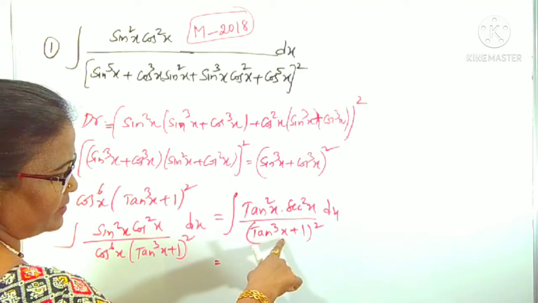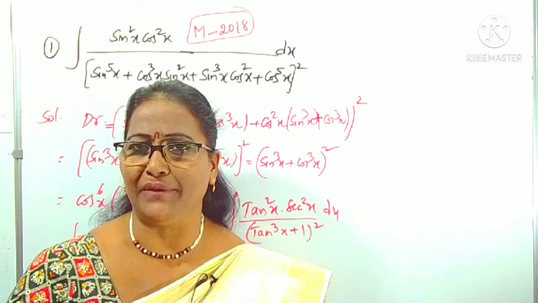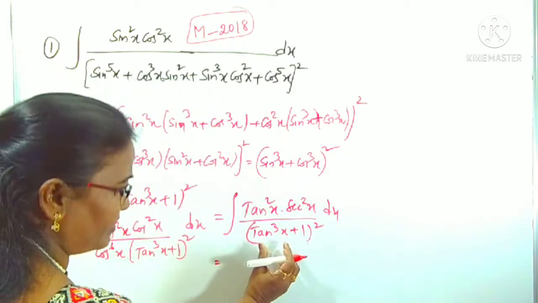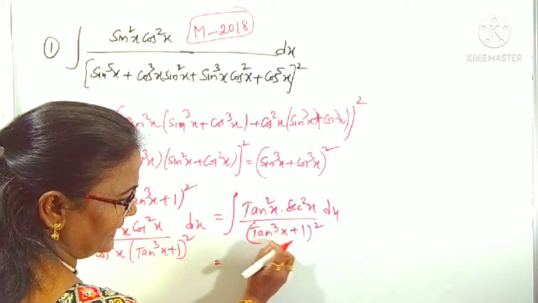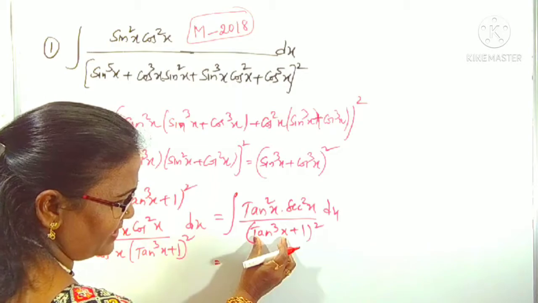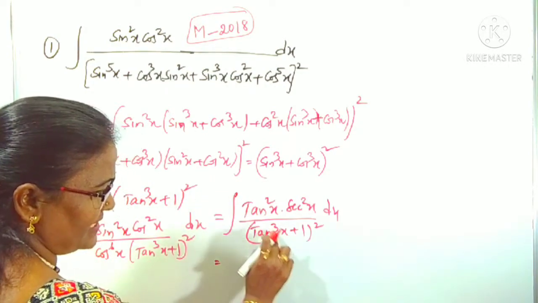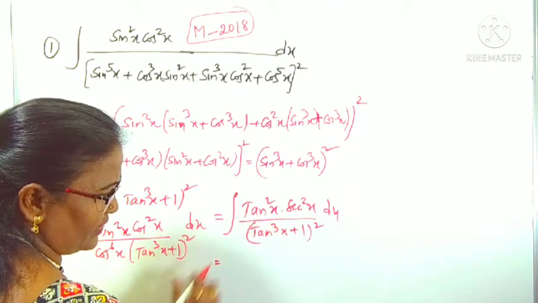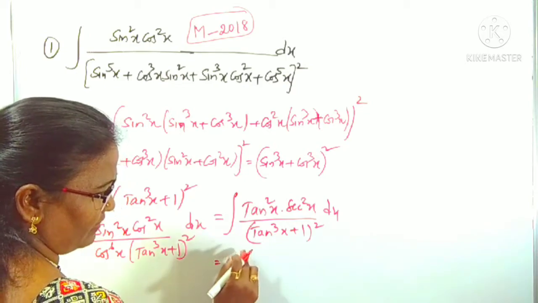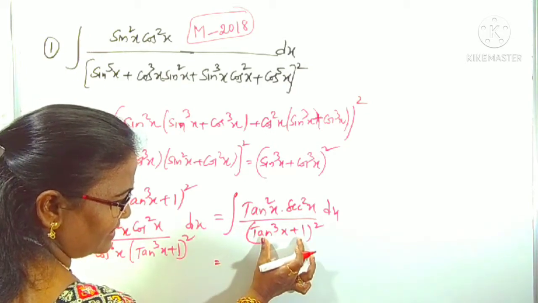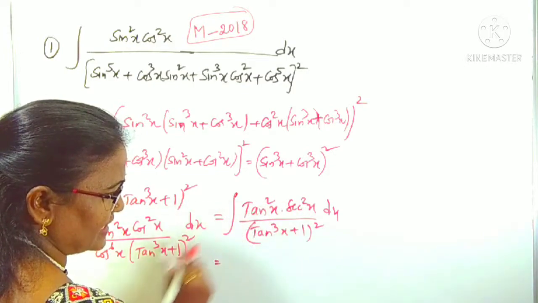What is the derivative of tan cube x plus 1? Tan cube x derivative, it is in the form of exponent. Tan cube x derivative is 3 into tan square x into again tan x derivative, which is secant square x. Means tan cube x derivative is 3 tan square x into secant square x. Here the derivative of one constant is 0, you know very well. That's what this function's derivative is 3 tan square x secant square x.